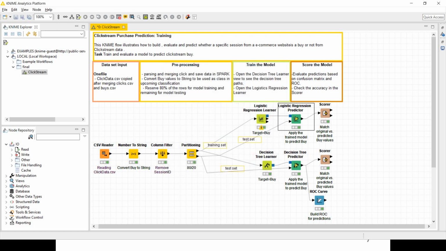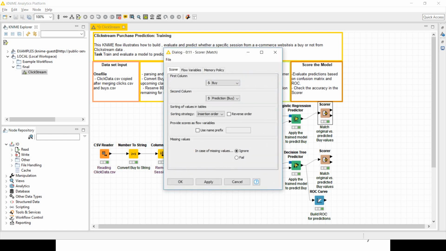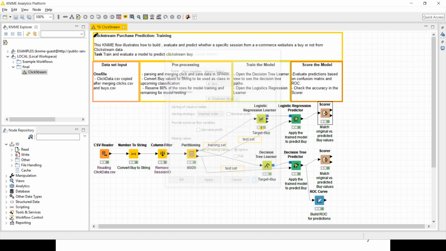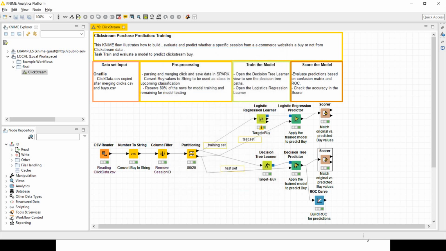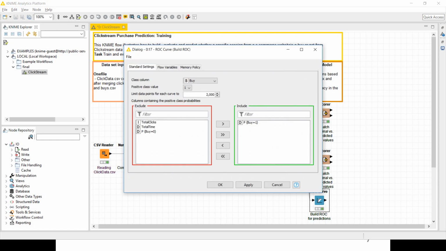And finally, a scorer is included here to score. The first column of the scorer is buy and the second column is the predicted buy in both of these models. Finally, I have included a ROC curve with the class column buy and positive class value as 1.